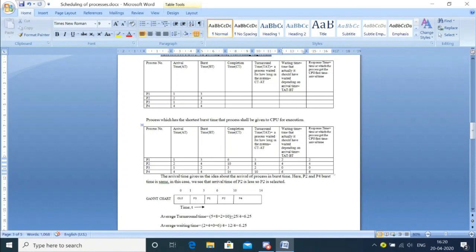Then what about response time? As we said, it's a non-preemption algorithm. So whatever is the waiting time, that has to be the same. So I'll just copy paste this one here. Okay, so I've filled up the table.